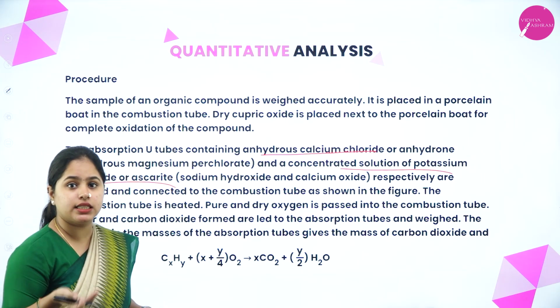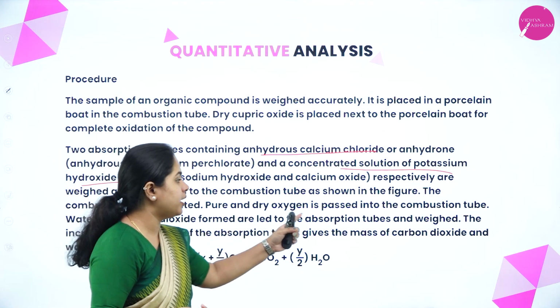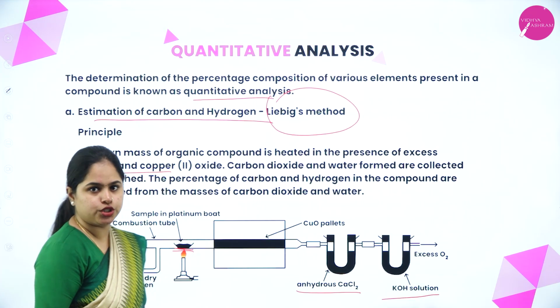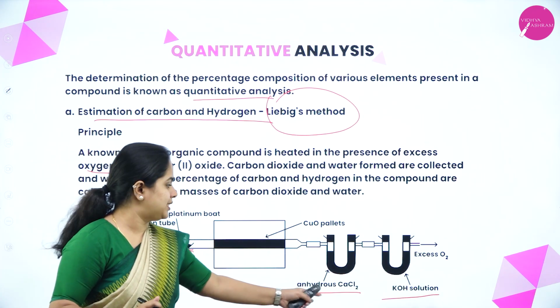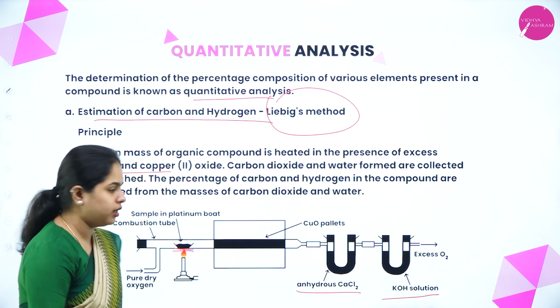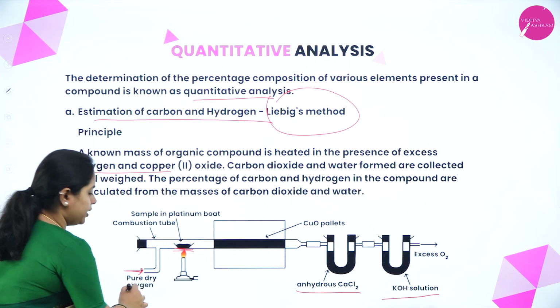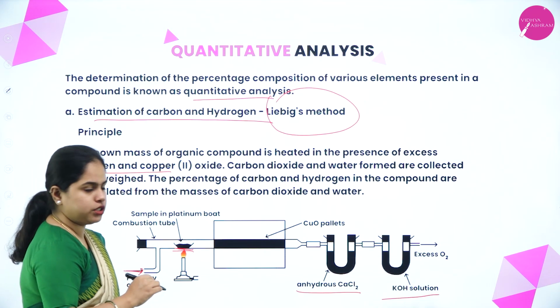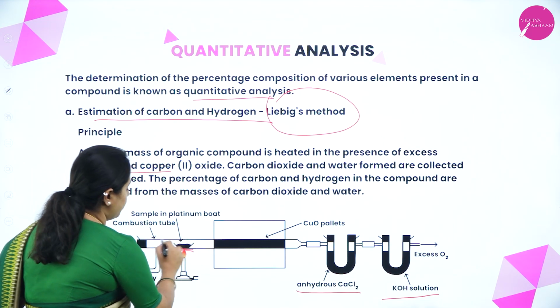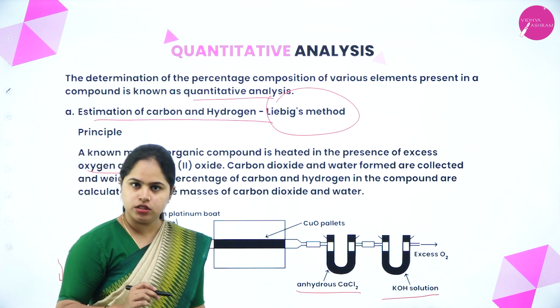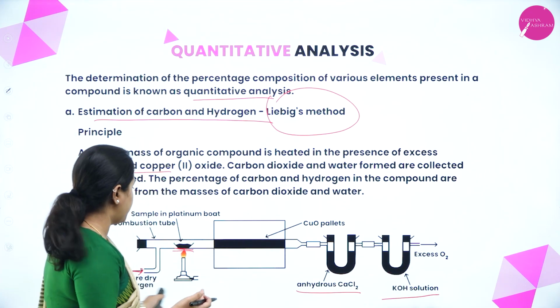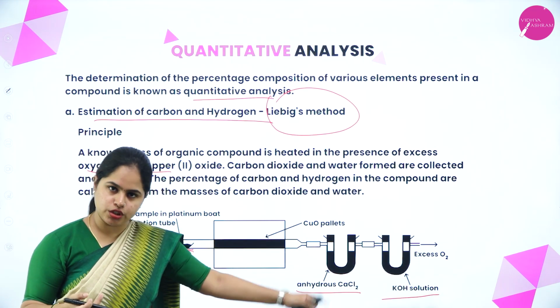Now we start heating the combustion tube. Pure and dry oxygen is passed into the combustion tube. Once the fitting of the two U tubes is done, we start passing pure and dry oxygen through the combustion tube. The oxygen will pass through the organic compound, through this combustion tube. We start heating it and we pass the pure and dry oxygen through it.